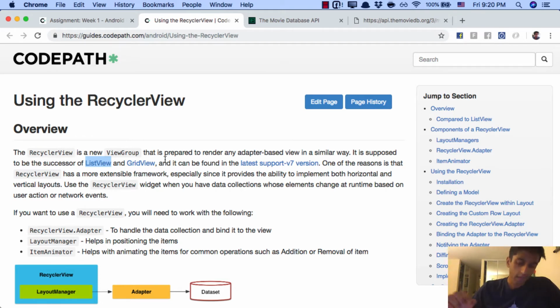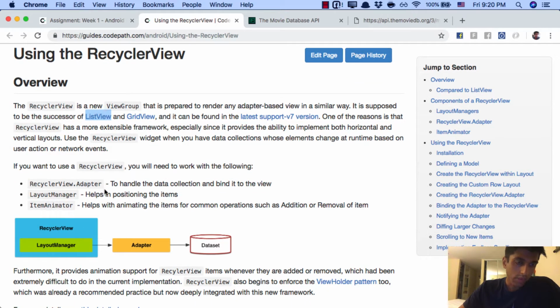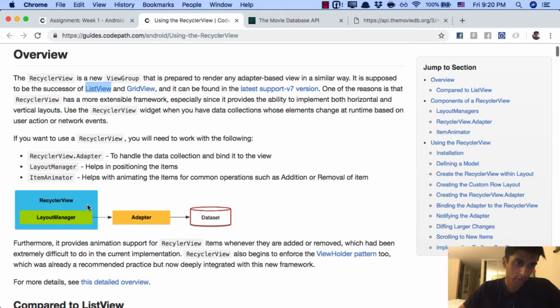The recycler view is more advanced and more flexible. However, the downside of this flexibility is that recycler view is also a bit more complicated. And so that's why we're going to step through how to use recycler view in this video, and hopefully it'll make a bit more sense by the end. So there are a couple different components to the recycler view that you can see in this guide here. The first is the layout manager, which basically dictates how the views are added to the screen, in which orientation, and how they're actually put in your activity, how they're actually displayed.